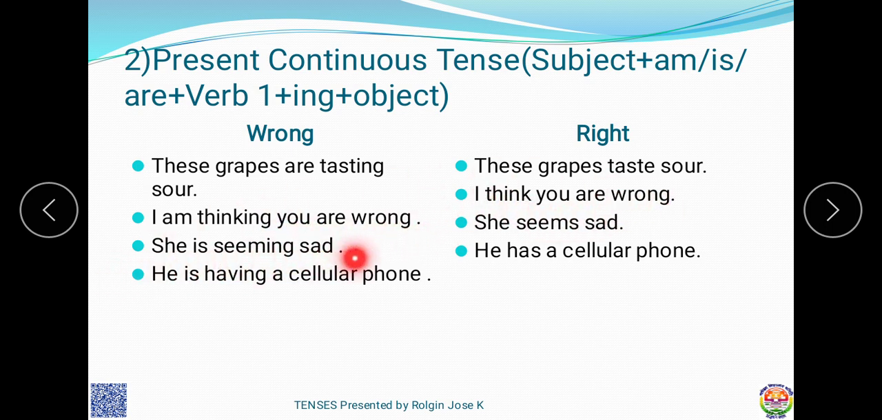"She is seeming sad" is wrong. "She seems sad." See here, "s" is there after the verb. In simple present tense we learn about this, so I think all know. If anybody has not seen the first video, please watch that video first, because through that video we can learn something in this video. Okay, "He is having a cellular phone" is wrong. Next, "He has a cellular phone."